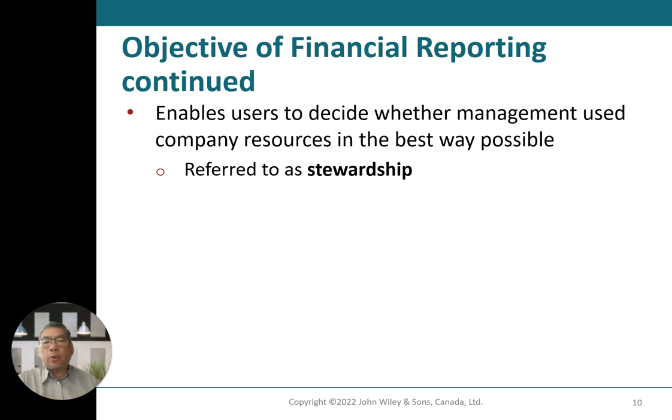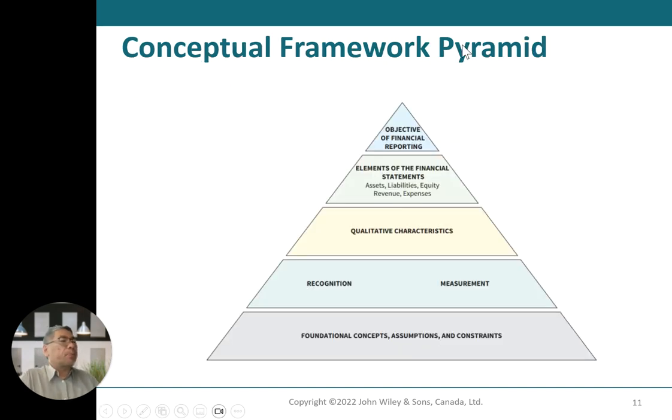We're going to look into the concept pyramid here. We have the fundamental concepts at the bottom. You have recognition and measurement on the second level. The third level will be qualitative characteristics. The fourth level will be elements of financial statements such as assets, liabilities, equity, revenue, expenses, and then at the top, of course, we have the objective. So the objective is always at the top of the pyramid.